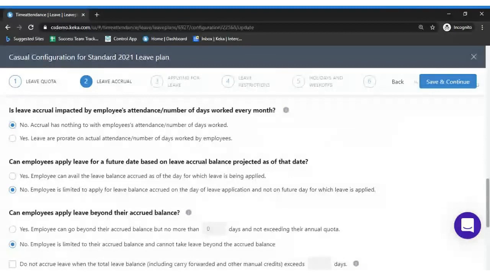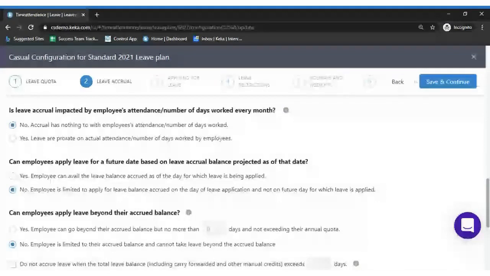Okay. So let's assume an employee joined on the first of January. Okay, now he wants to apply for leave in March. Okay, he wants to take 3 leaves in March, but he would not have the leave balance for applying the leave.